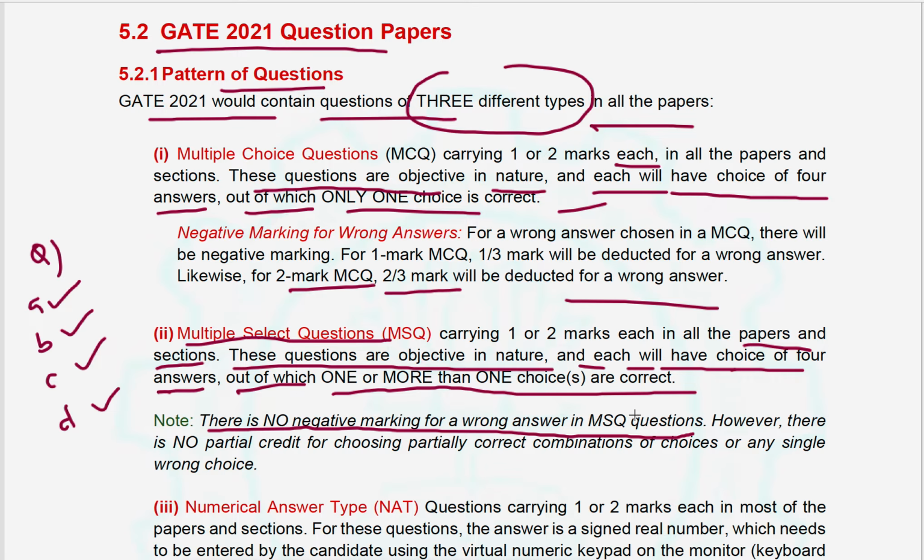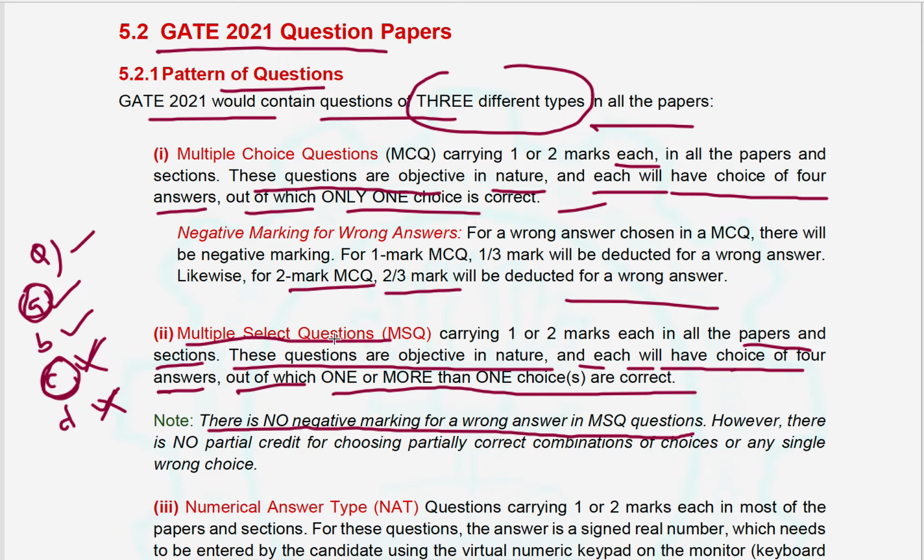For example, A and B are correct answers for a given question, and C and D are wrong answers. If the student chooses A and C, then one is correct and another one is wrong. In that case, they don't get any credit, and they don't get negative marks either.